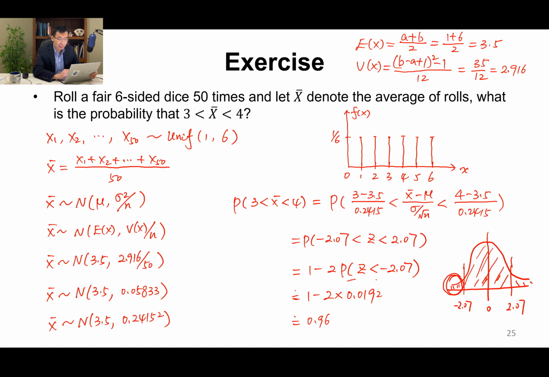This is the probability Z less than minus 2.07. If we combine these two areas and use 1 minus 2p, the area in the middle is 1 minus 2 times the probability Z less than minus 2.07. If we check the table, this value is 0.0192. So then we get 0.96.